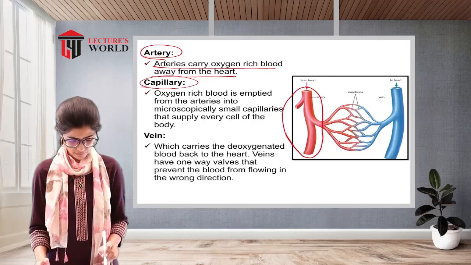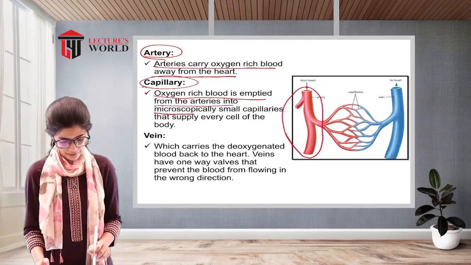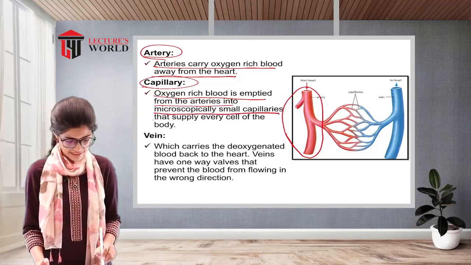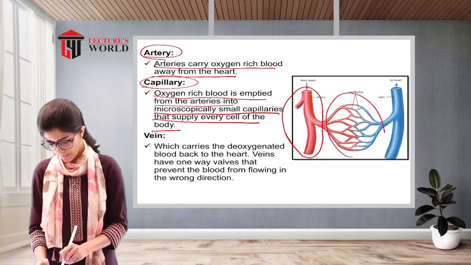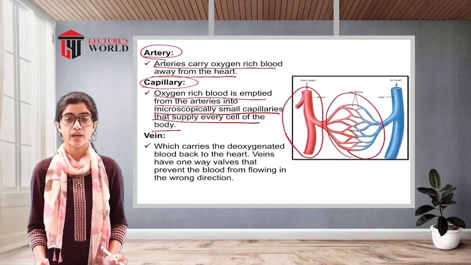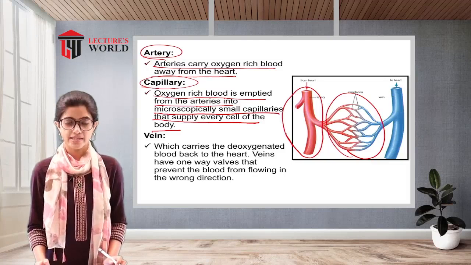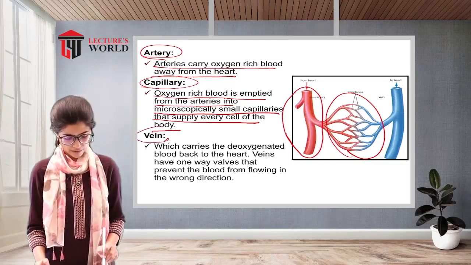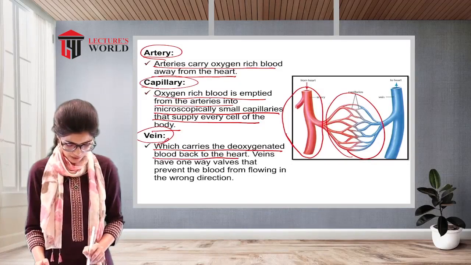Capillary. Oxygen-rich blood is emptied from the arteries into microscopically small capillaries that supply every cell of the body. As you can see in the picture, the microscopic regions where the arteries empty their blood are called capillaries. Vein, which carries the deoxygenated blood back to the heart.